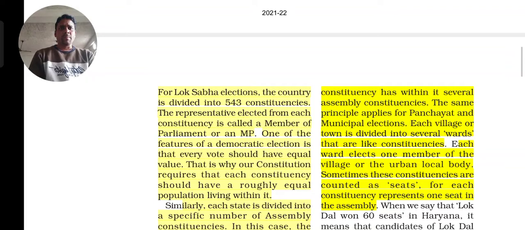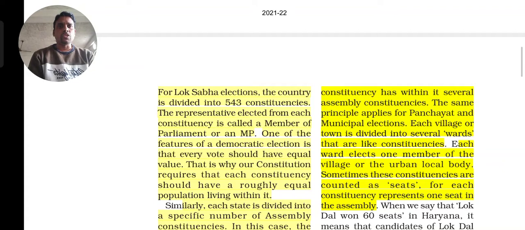The representative elected from each constituency is called a Member of Parliament, or an MP. So for the Lok Sabha election the whole country is divided into 543 constituencies, and each constituency elects one member of parliament, known as an MP.